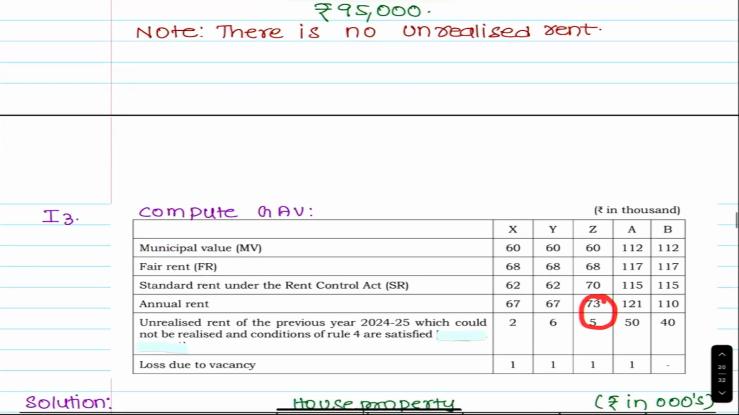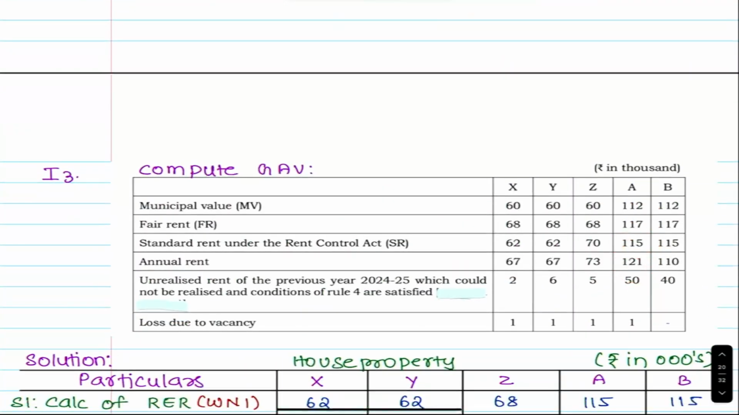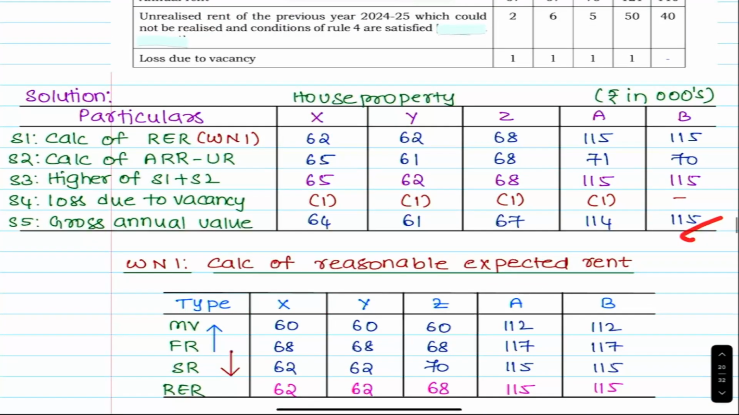Next, 112, 117, 117, 115, 115 and 71, 115 minus 1, 114. Next, 112, 117, 115, 70, 115 and 70, 115 will be taken.